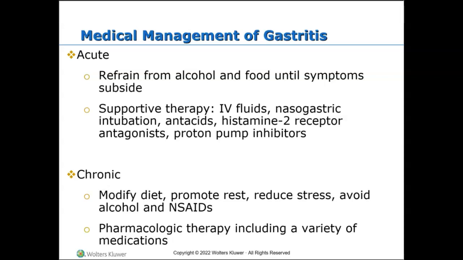So what exactly is the first line treatment for chronic gastritis? Typically it's twice daily, a PPI or proton pump inhibitor, or ranitidine, bismuth citrate, sometimes triple therapies, right? May include like lansoprazole, omeprazole, and then ranitidine, right? So it could be a triple therapy. Usually, though, it's at least a couple meds, right? It might include an antibiotic for sure, like amoxicillin or Flagyl, right? That the patient will take twice daily.